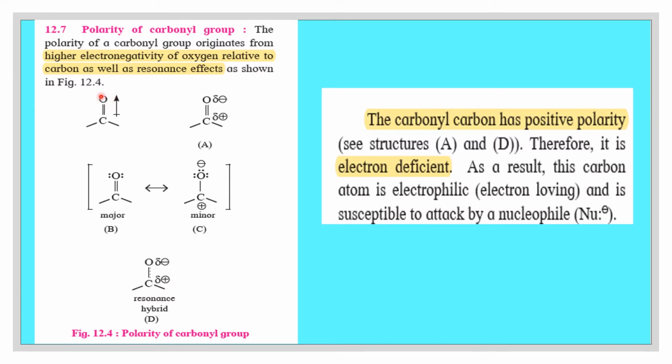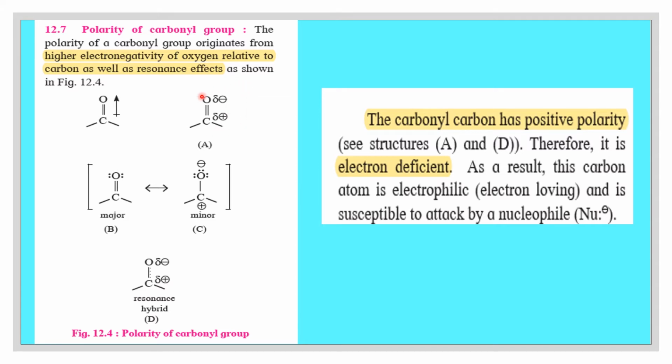Since oxygen is more electronegative than carbon atom, oxygen develops a partial negative charge and carbon develops a partial positive charge. This is due to the electronegativity difference of oxygen and carbon. Oxygen being more electronegative, it attracts the shared pair of electrons towards itself. As a result, it is getting partial negative charge. And the electrons are moved away from carbon, so it is developing a partial positive charge.